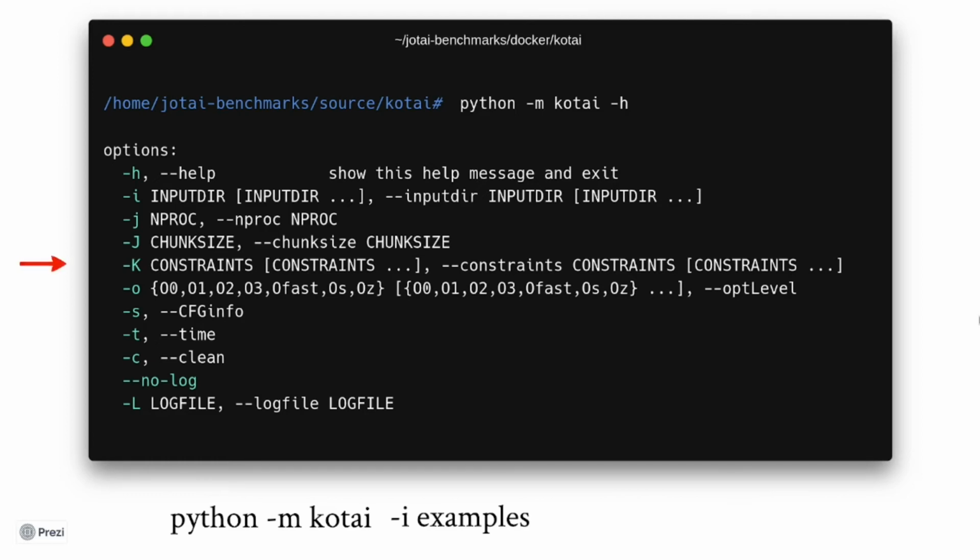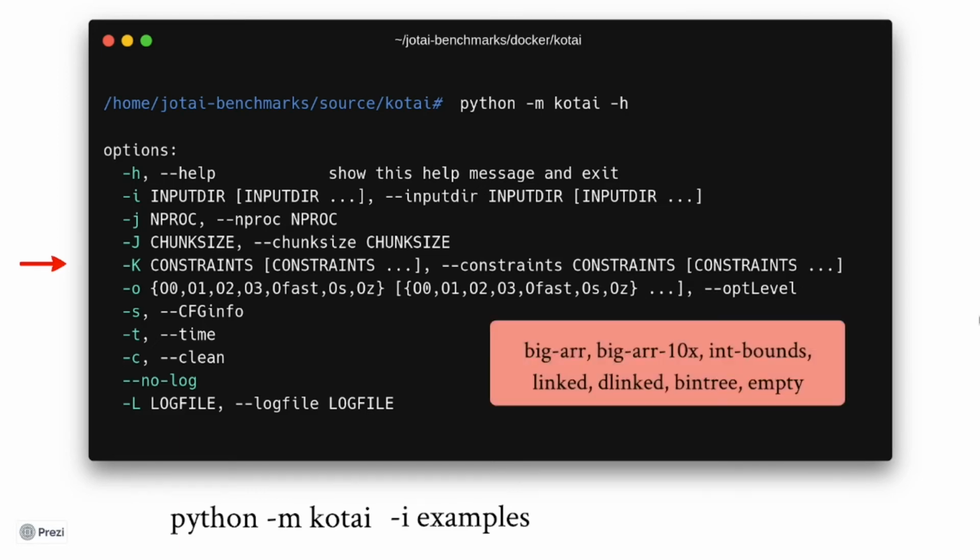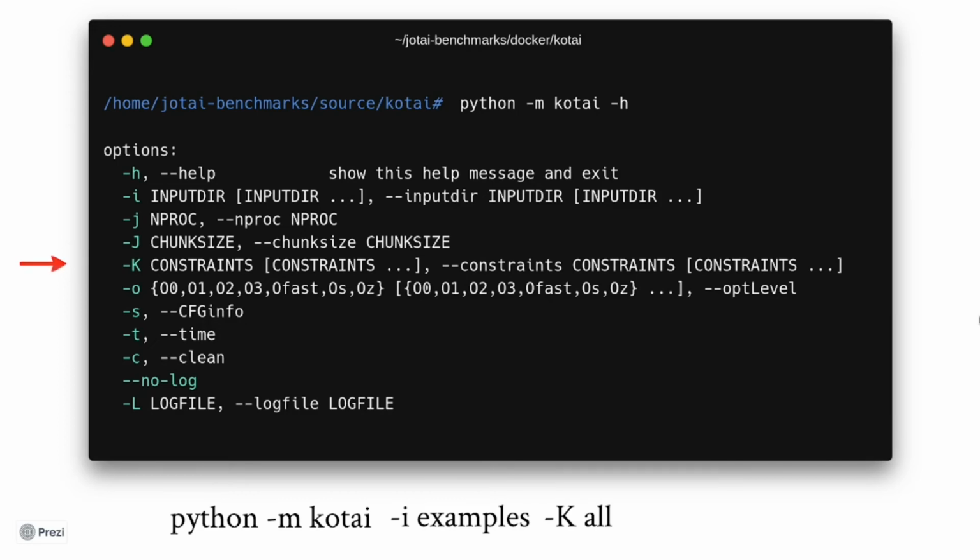Then we have capital -K, which is where you list the names of the constraints that you want to apply. Jotai can generate 7 different constraints, which are listed on the right. If I want to run all of them, I can just write all, like I'm doing down here. Then you can specify the optimization flags that you want to use to compile your benchmarks with argument -O. If you don't add anything, the default is all of them. I'll compile the programs with O0 and O2.